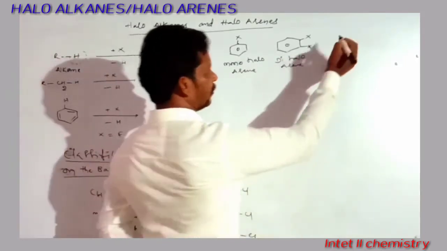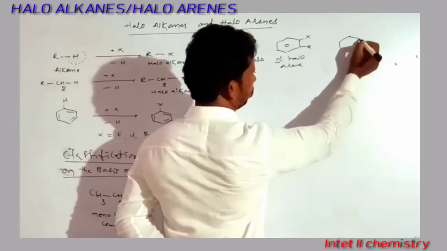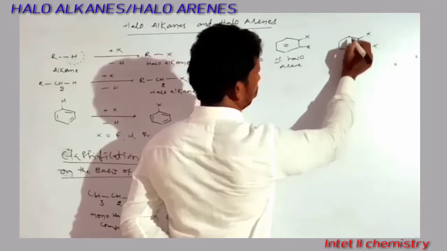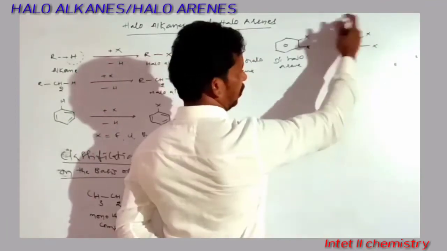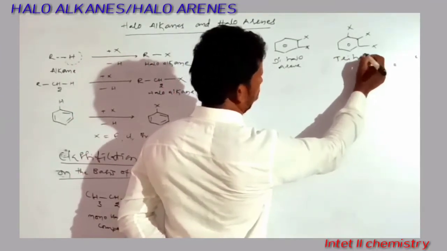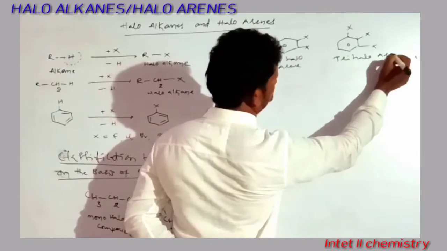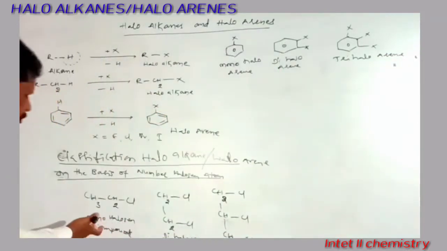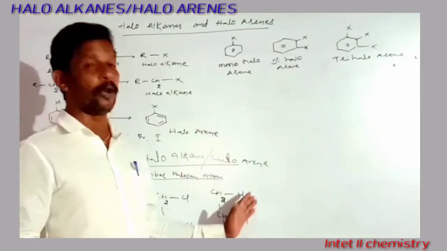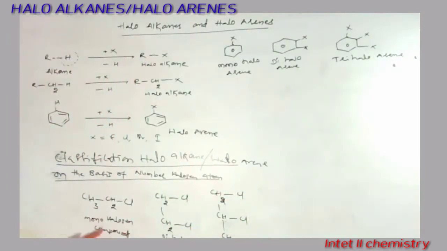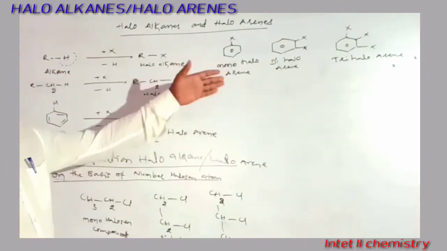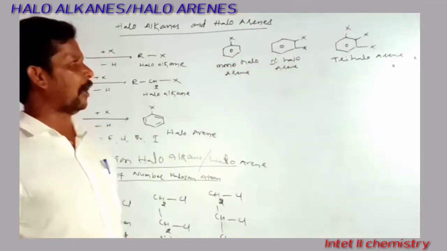If it contains three halogen atoms, with another X there, it is called a trihaloarene. We can name these as monohaloalkane, dihaloalkane, trihaloalkane, or commonly monohalogen, dihalogen, and trihalogen compounds. Like that, monohaloarene, dihaloarene, and trihaloarene.